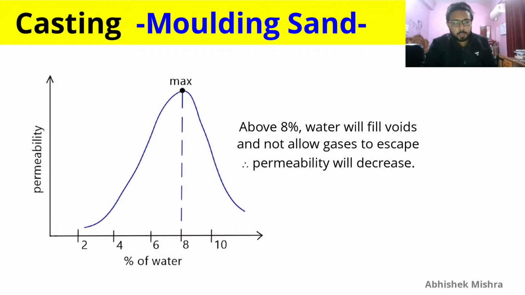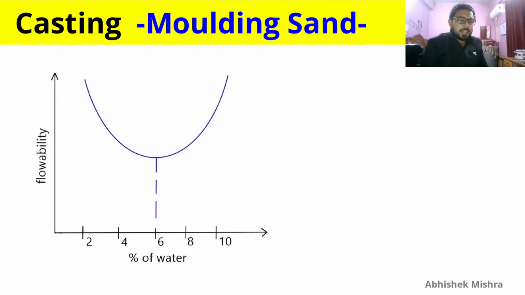Permeability will first increase, and after some time the percentage of water will be such that it will take the place of voids, so there will not be proper space left for the gases to escape. Therefore permeability will decrease, and flowability will increase after 6%, because after that the water will make the molding sand behave more like a fluid. So these are the variations of flowability and permeability.